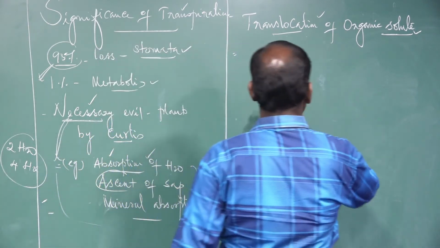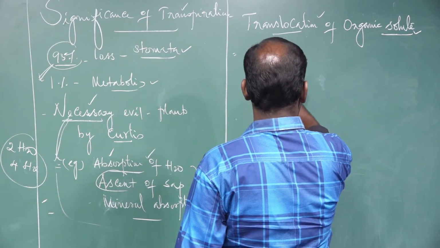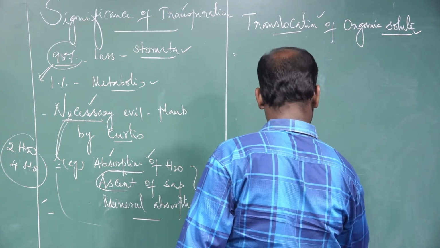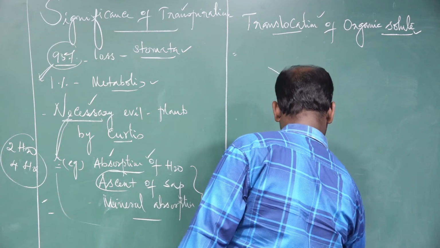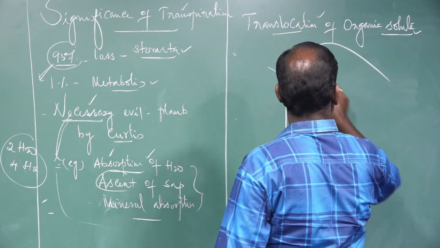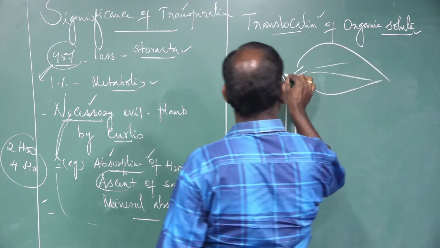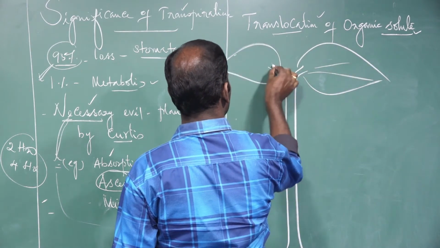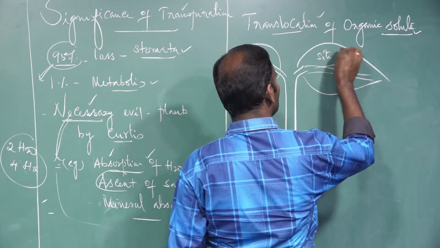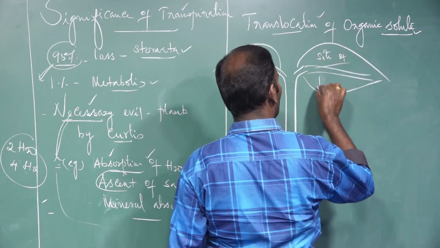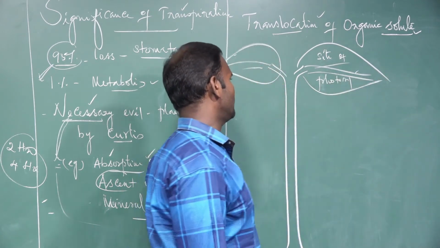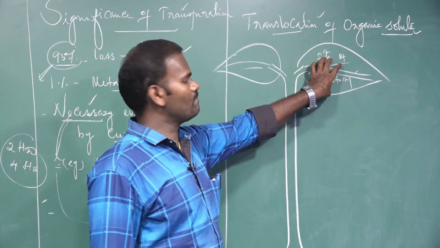For example, the leaf is the site of food production. It is the actual site of photosynthesis, the synthesis of food material.